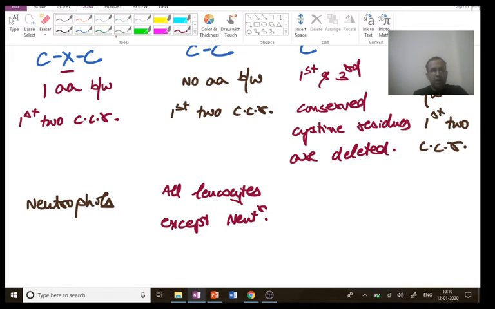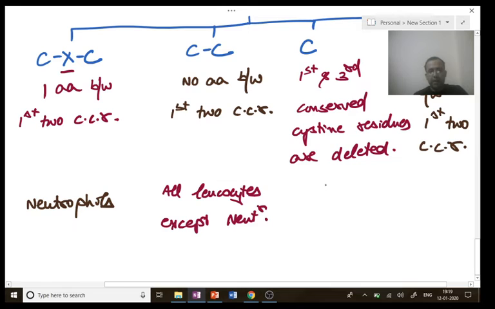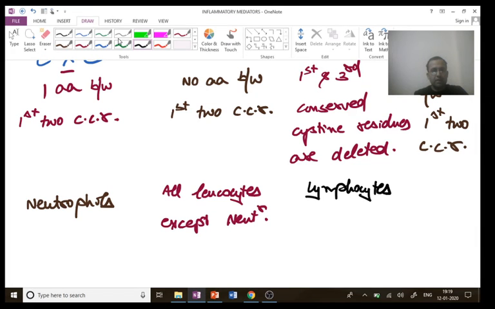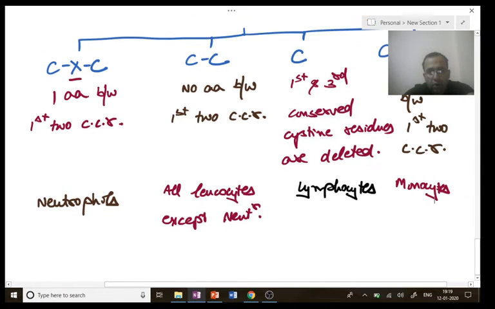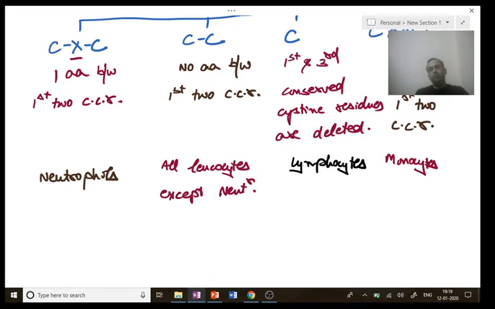Third is for lymphocytes. And the last is monocytes. Easy to remember. Neutrophils, all leukocytes except neutrophils, lymphocytes, monocytes.